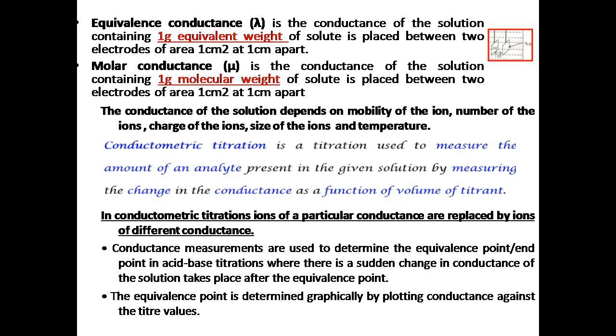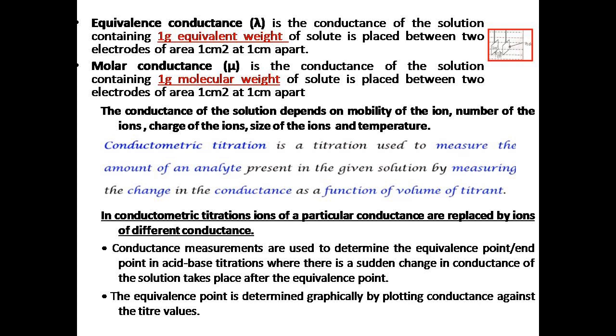In conductometric titrations, ions of a particular conductance are replaced by ions of different conductance. It means initially one particular kind of conductance possessing ions will be there. When you keep on adding the titrant from the burette, those ions already present will be replaced with ions of different conductance present in your titrant.